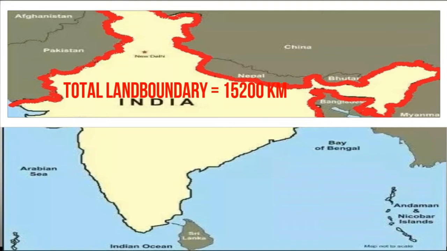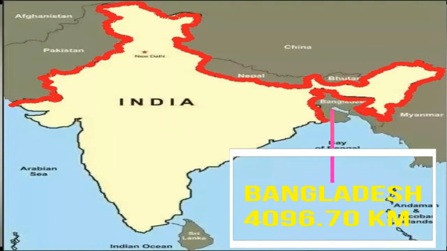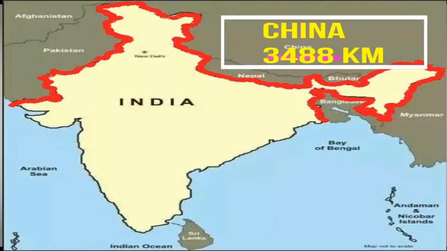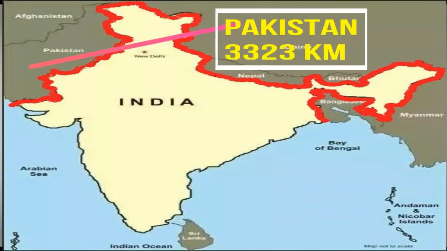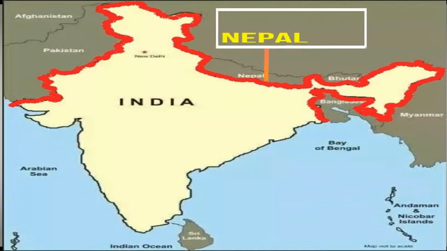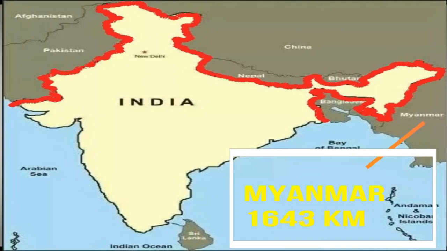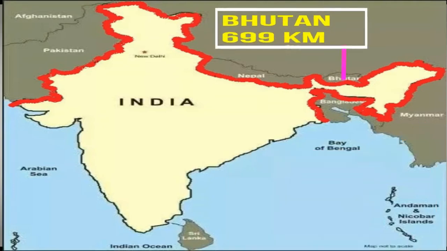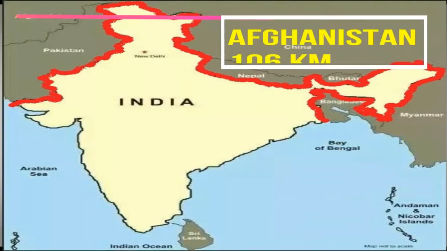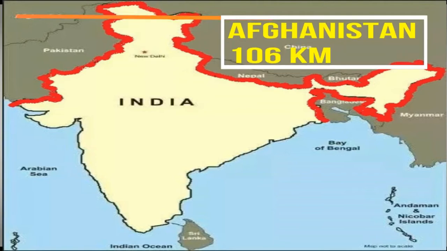If you go by size, the largest land boundary that India shares with any country is Bangladesh, which is close to 4,096.70 kilometer, followed by China, close to 3,488 kilometer, then Pakistan 3,323 kilometer, then Nepal 1,751 kilometer, then Myanmar 1,643 kilometer, then Bhutan 6,099 kilometer, and then Afghanistan 106 kilometer.